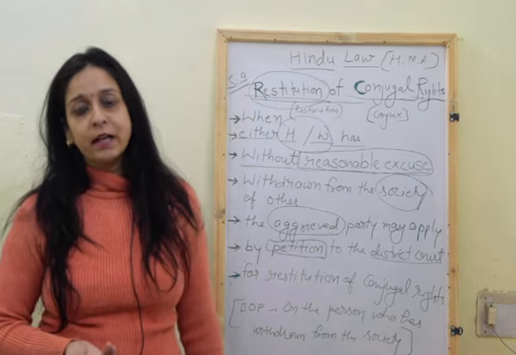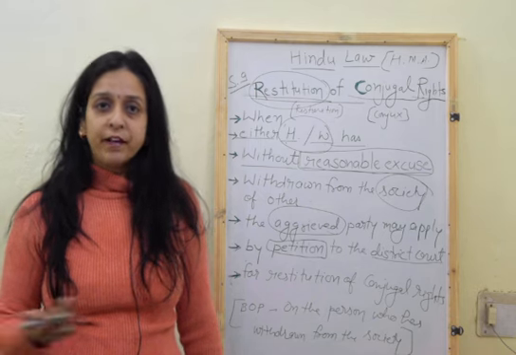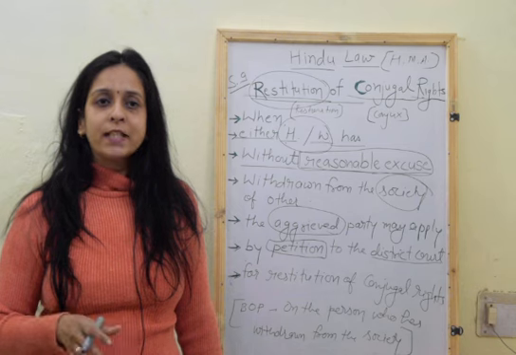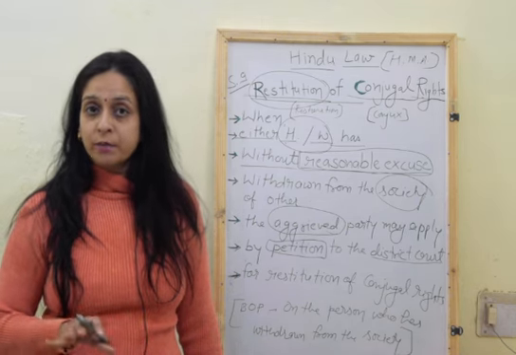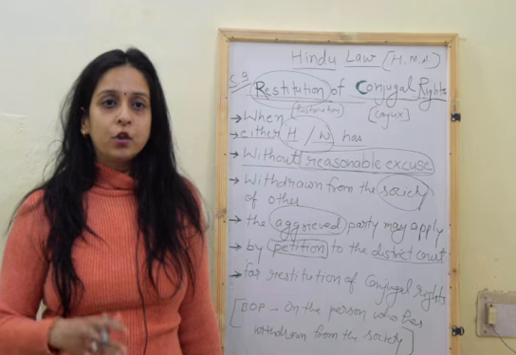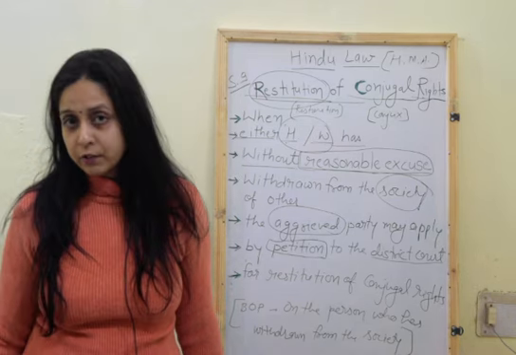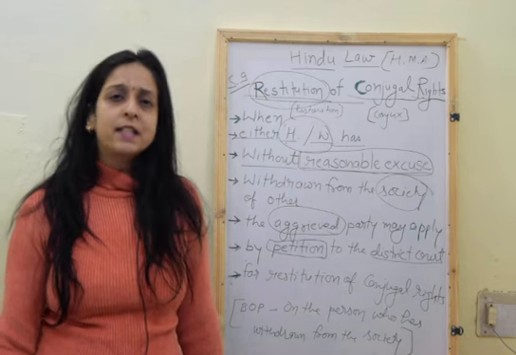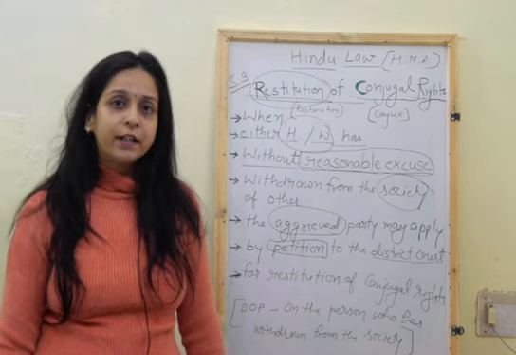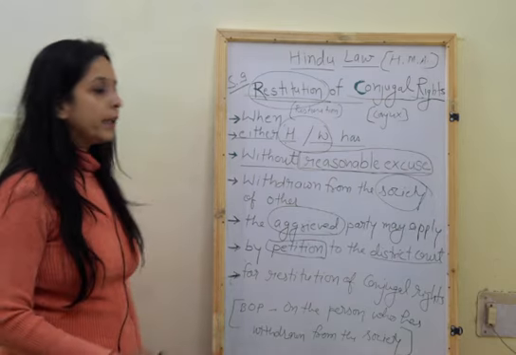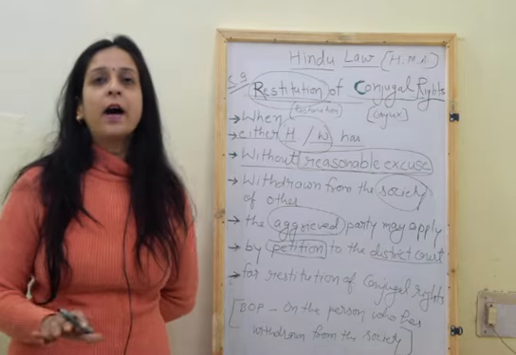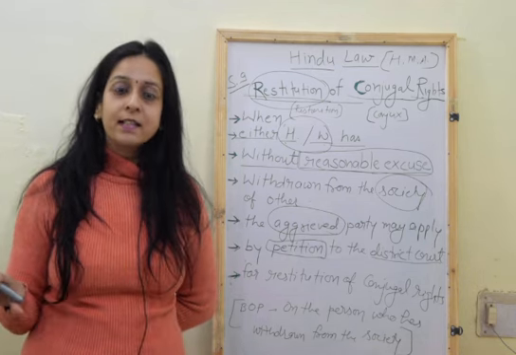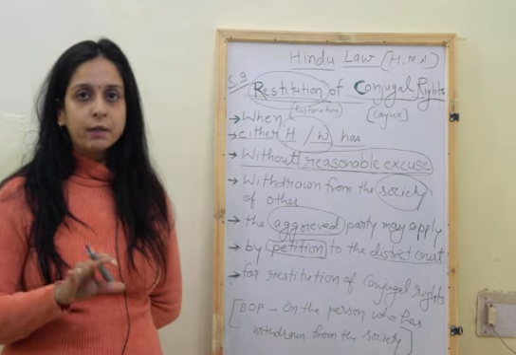You may find certain cases decided by the different high courts on the same topic. The wife has a good job and has no intention to live apart from the husband, but because of her good job, because she is the only earning member of the family, she is living apart. In certain cases it was considered that it is a valid ground why she is not living with the other party, and the other party cannot file RCR in such a situation. On such ground it is also considered a reasonable ground in a few cases decided by the different high courts.